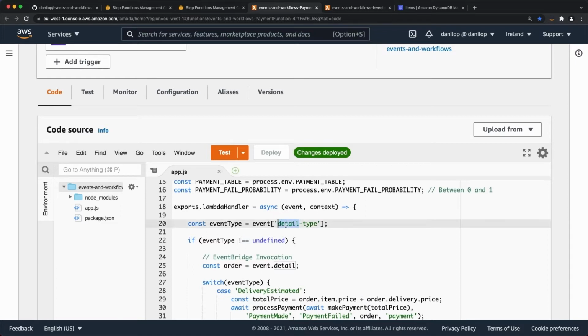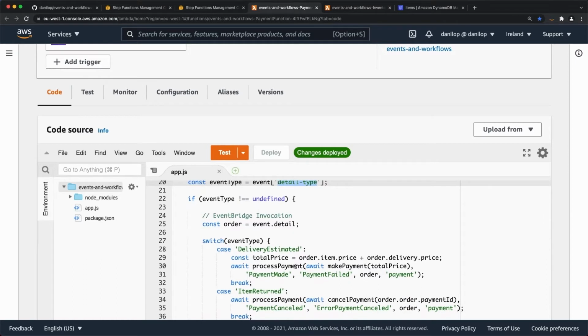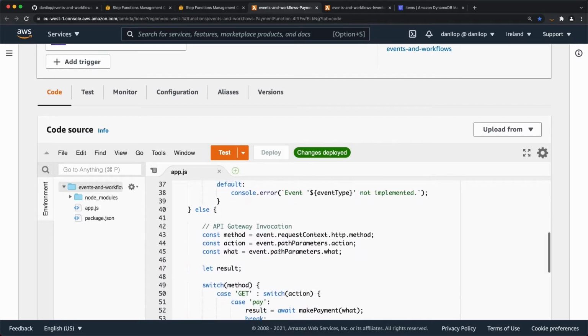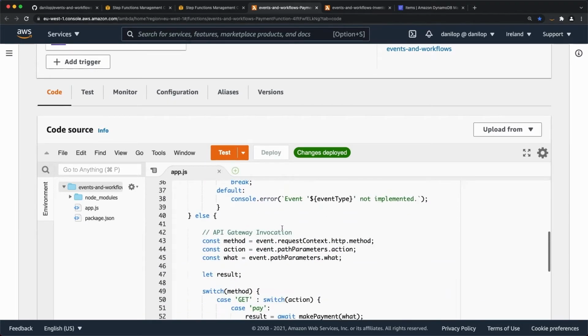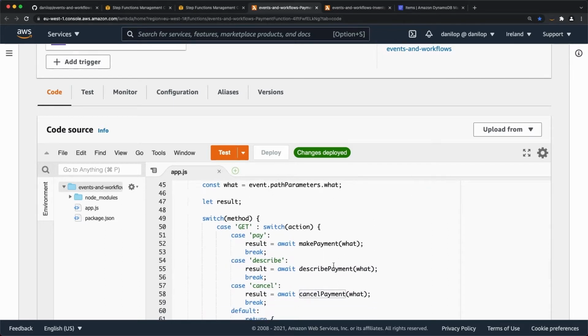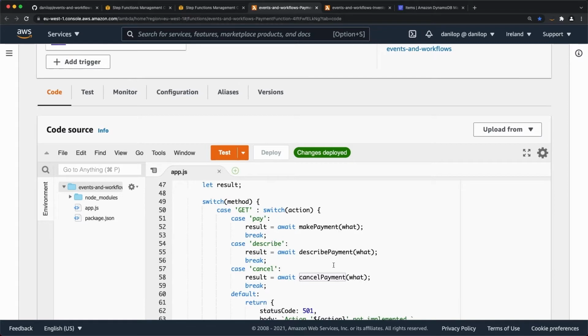So if I look, for example, in the event, if there is a detail type inside the event, then I assume this is coming from EventBridge. Then I look into the event detail and the other information, and based on the event type, I route the request to the correct subfunction, like to make a payment or to cancel a payment. If there is no detail type, then I assume this is coming from the API gateway, so I take the HTTP method, get is the only one implemented, and then from the path I take the path parameters, so the action and what the action is for, so for example